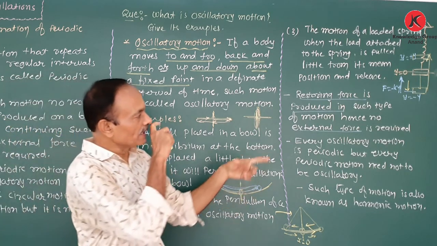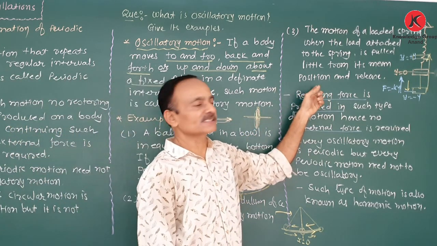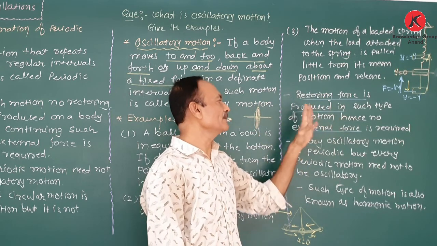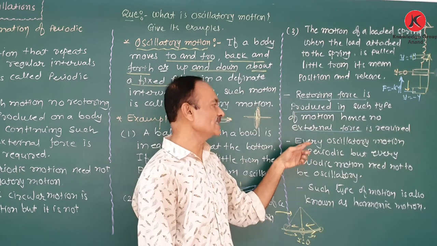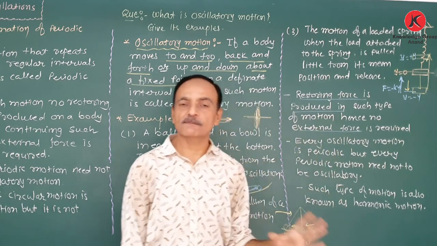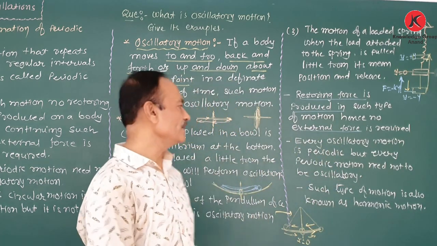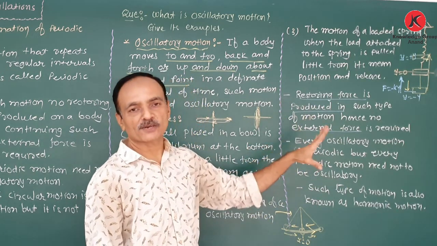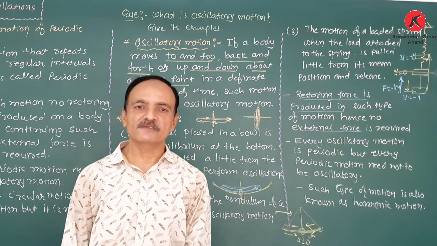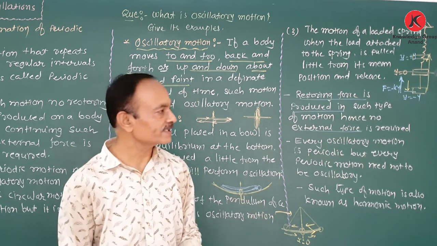The second point is that during oscillatory motion, the restoring force is produced, therefore no external force is required. The third point is every oscillatory motion is periodic motion, but every periodic motion need not be oscillatory. So these three points are important for the difference between periodic motion and oscillatory motion.